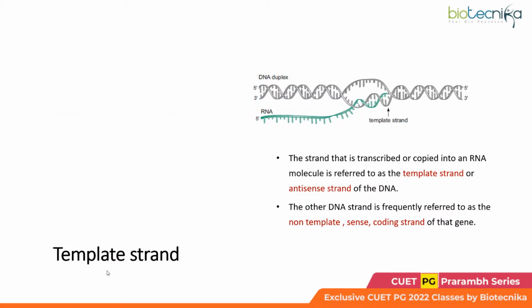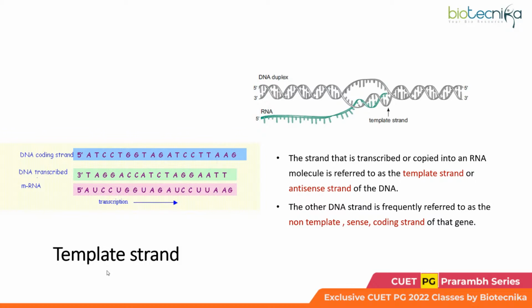Now here we need to learn the terms which are used for the strand which is being coded, that means against which the RNA is being synthesized. You need to know what term is used for it, and then what terms could be used for the other DNA strand. Now, this is again important to be understood.